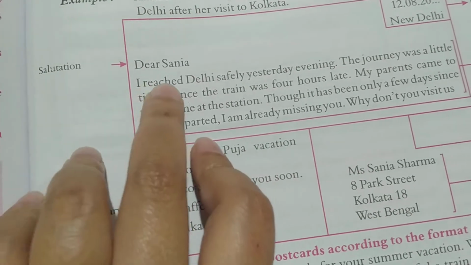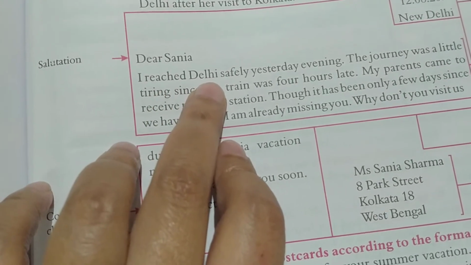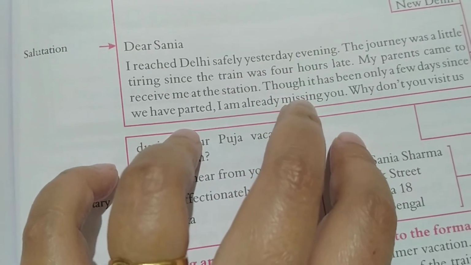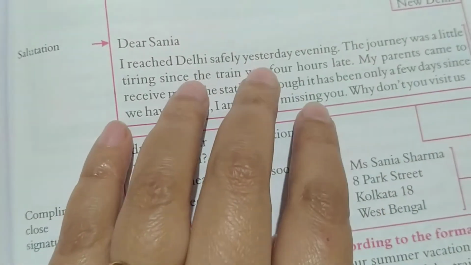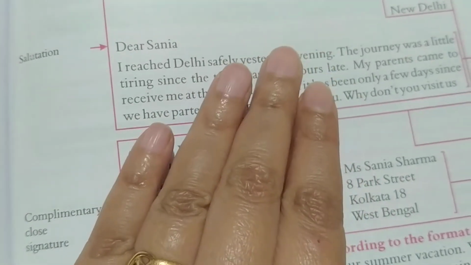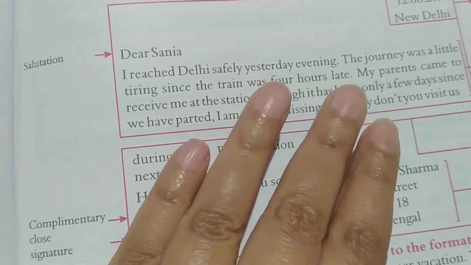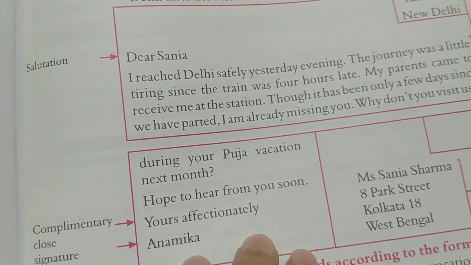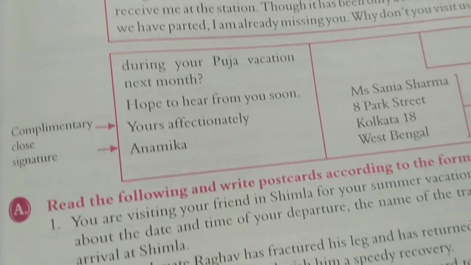How are you? I got really scared when I heard about your accident. How are you feeling now? Is there any improvement in your fractured leg? This is how we ask. This is how we show our concern towards the one who is suffering. Take very good care of yourself and do not put much strain on your fractured leg. Get well soon and come back to the hostel.